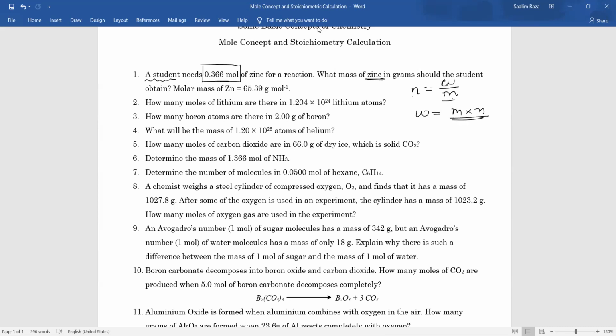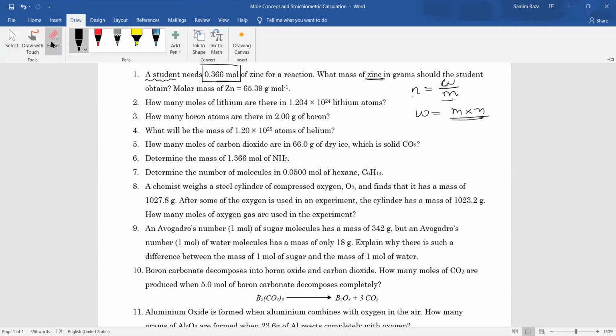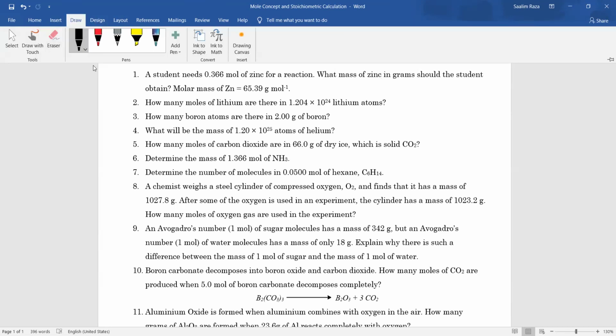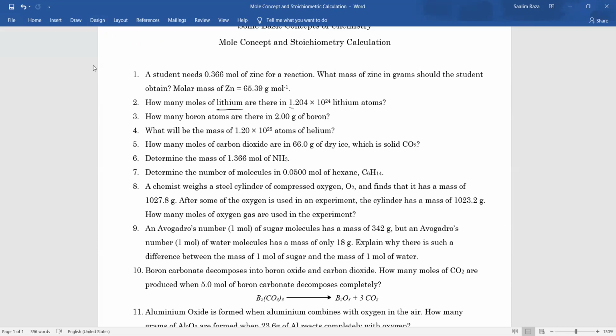Now in the next question, I have to see the drawing elements because I need to erase a few things. Okay, in the next question, we have how many moles of lithium are there in this amount of lithium atoms? By the way, Khalid, I hope you can also do this question, right? Yes, sir.